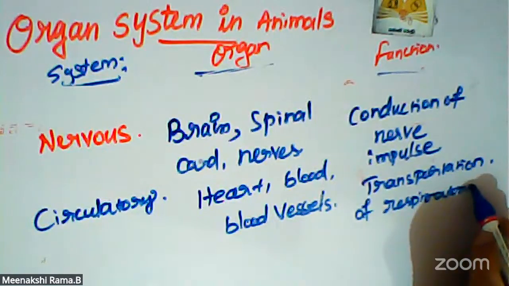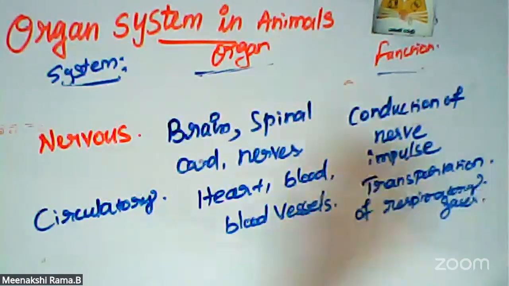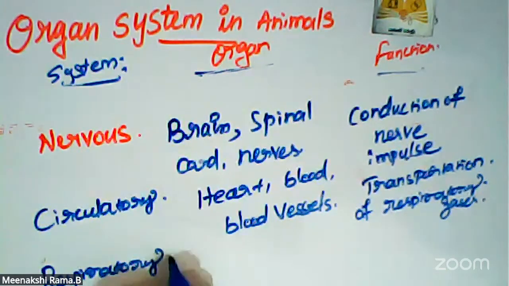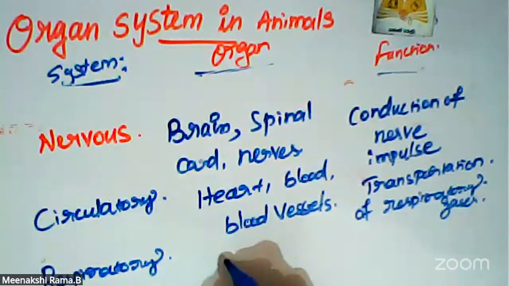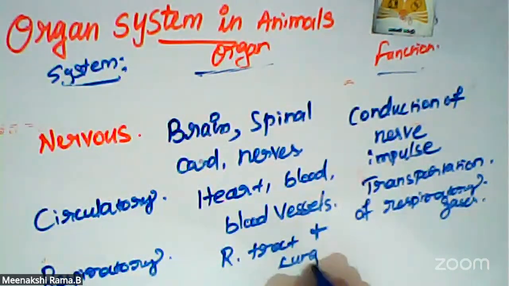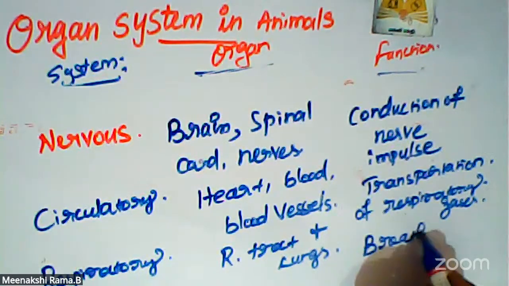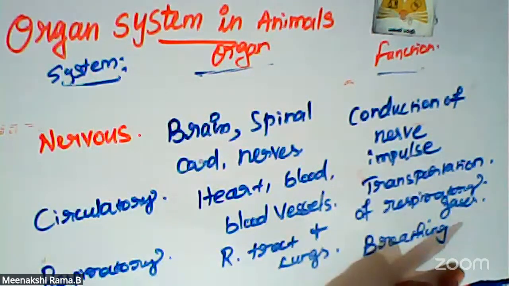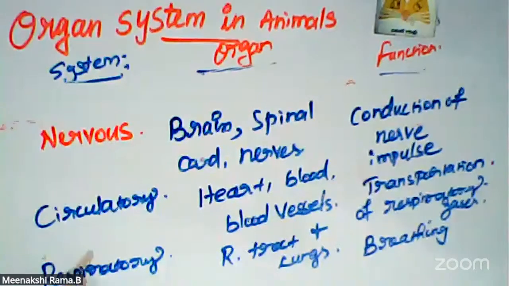Transportation of respiratory gases. And next one is the respiratory system. Another system is the respiratory system, meaning the respiratory tract and then the lungs. These two organs are involved in the respiratory system. What is the main function? It is breathing, inhalation and then exhalation of air. So that is the main function of the respiratory system.